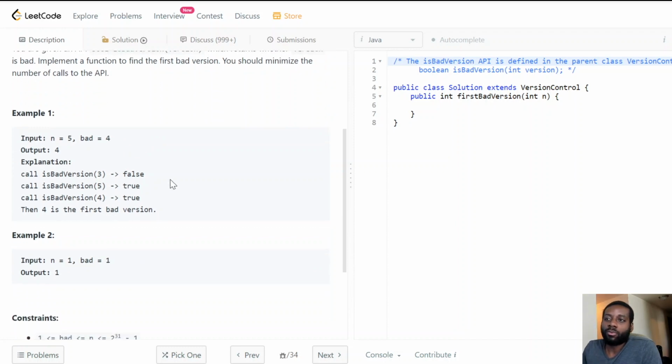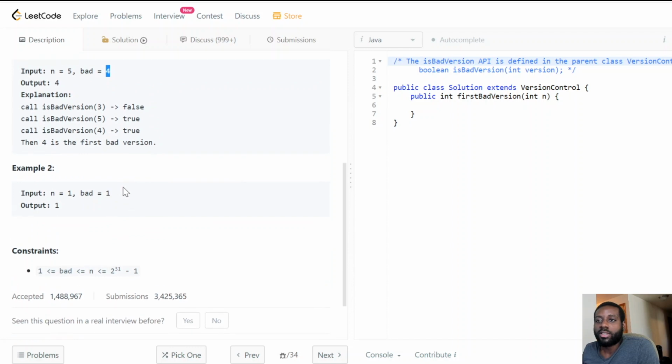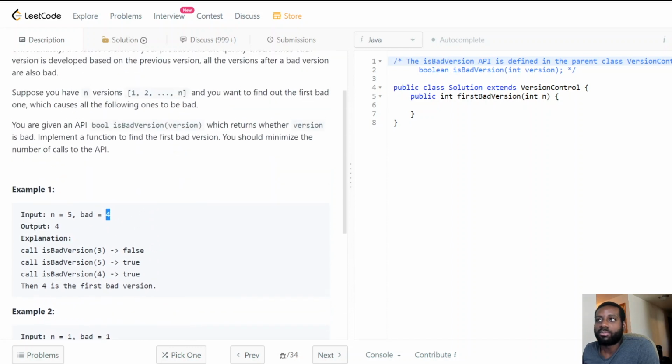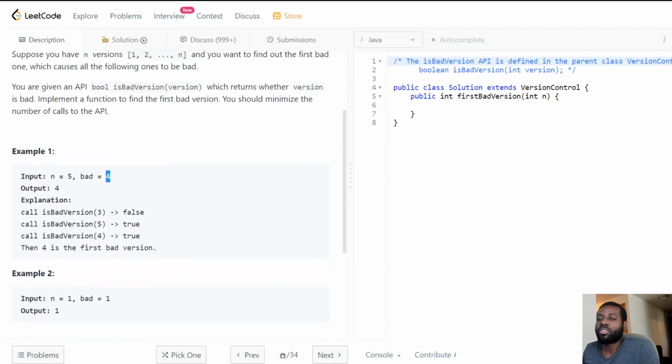So we check, is 1 bad? Nope. Is 2 bad? Nope. Is 3 bad? Nope. Is 4 bad? Boom. We found the first bad version, and we return that. So this is O of n. Pretty simple. But how can we do a little bit better, guys?